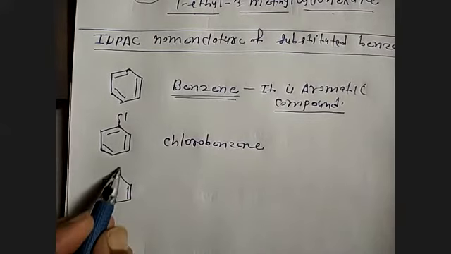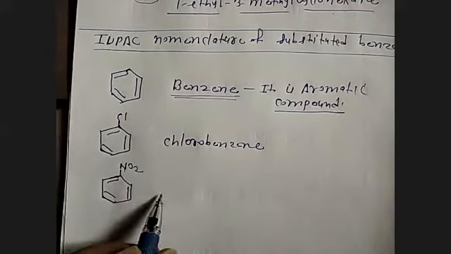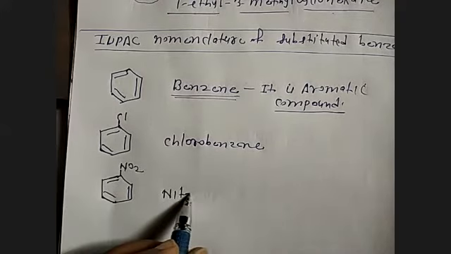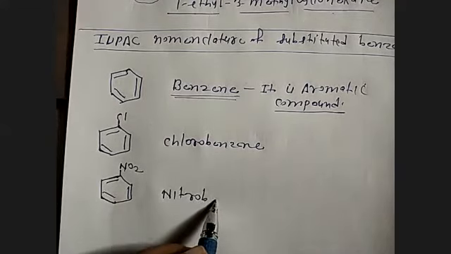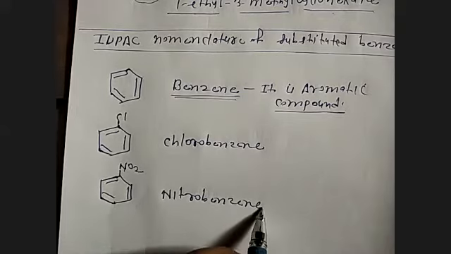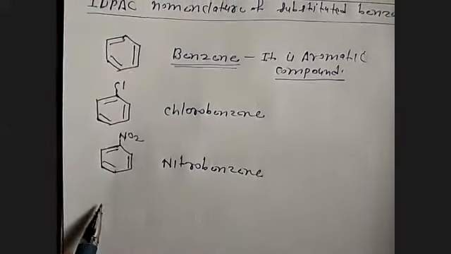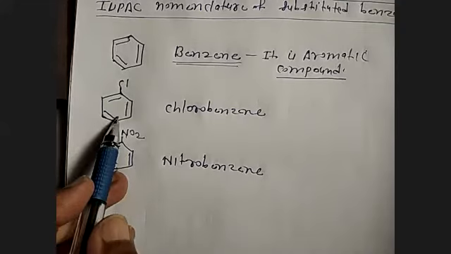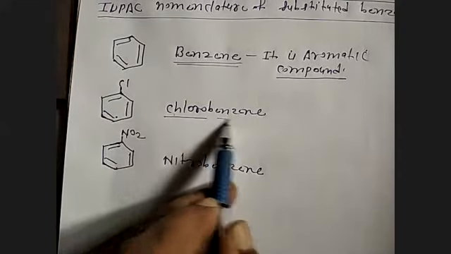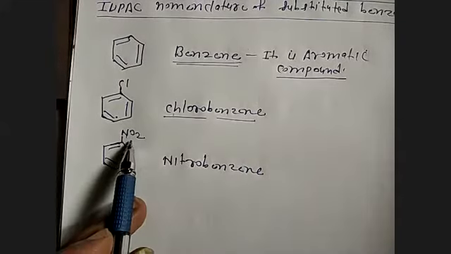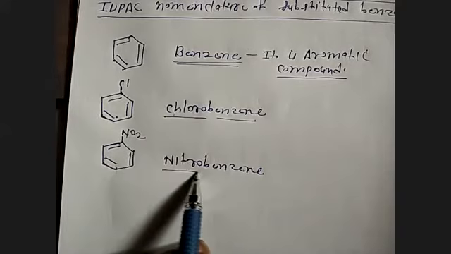Benzene attached to NO2 is called nitrobenzene. Benzene attached to chlorine is called chlorobenzene. Benzene attached to nitro is called nitrobenzene.